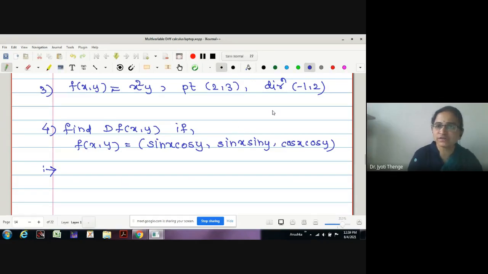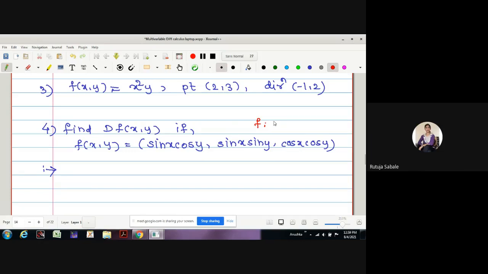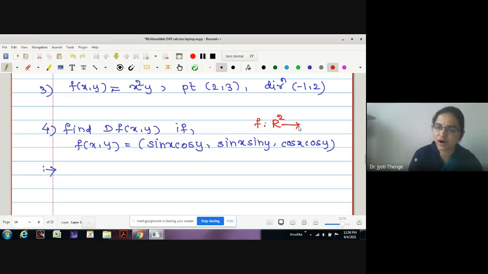What is the nature of the function? It is a two-variable, three-vector valued function, so what is R2 doing? It is of the type R2 to R3. If it is of the type R2 to R3, what is the nature of the derivative?